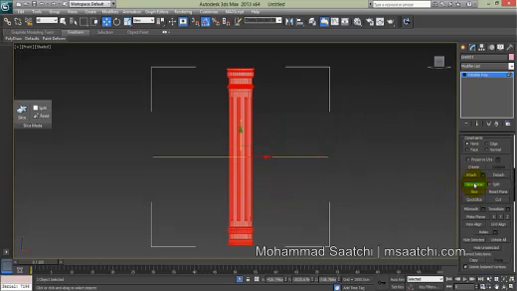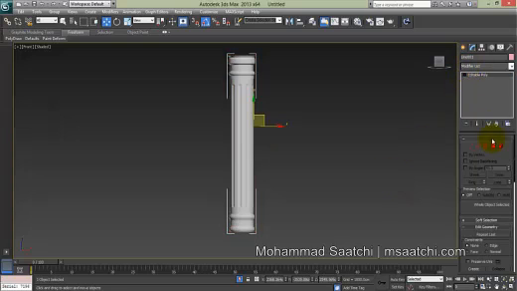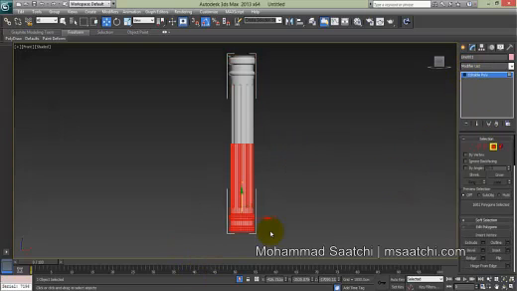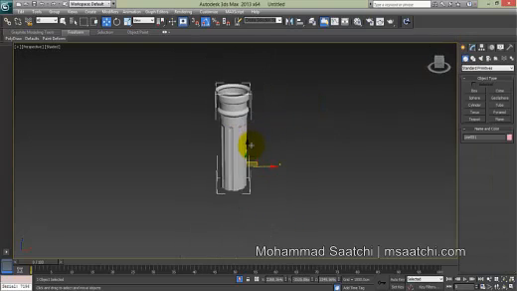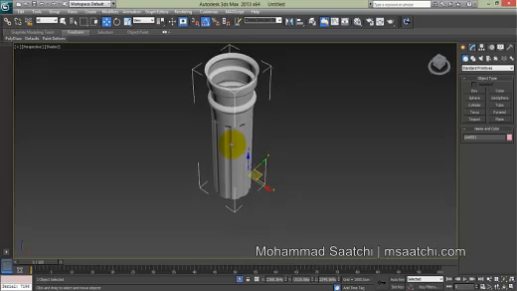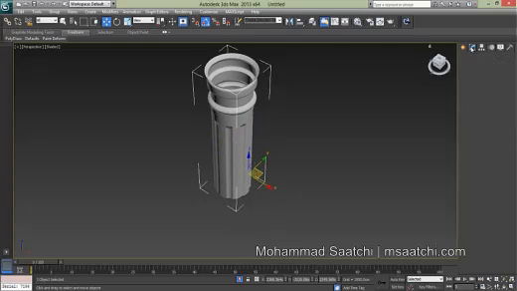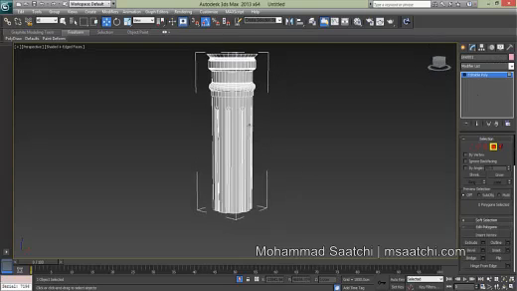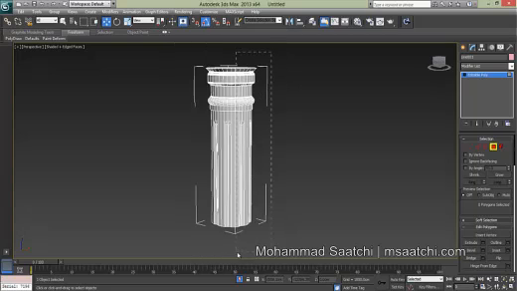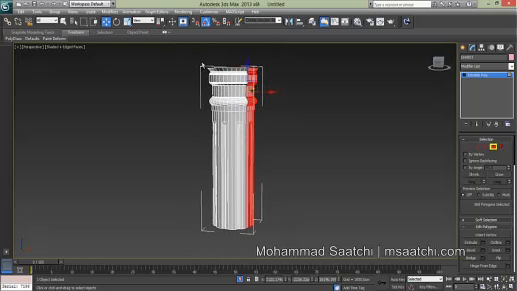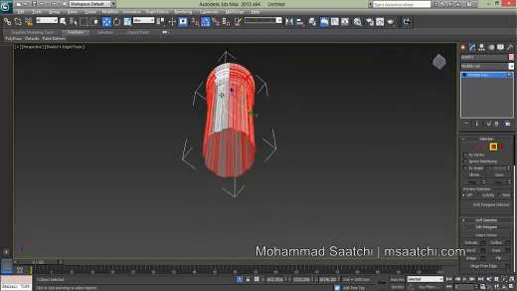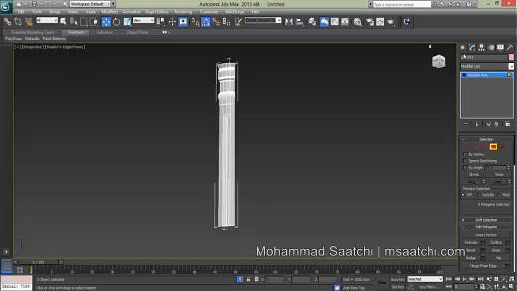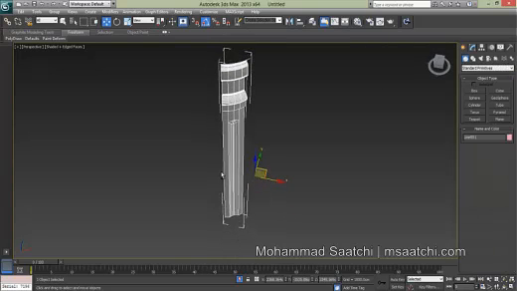Okay, and click slice, and then click polygon, select this part, and click delete button. Yeah, delete it. Now you can again click polygon and select this part and these parts too. I hold Ctrl, okay, and delete it. Yes. Okay.